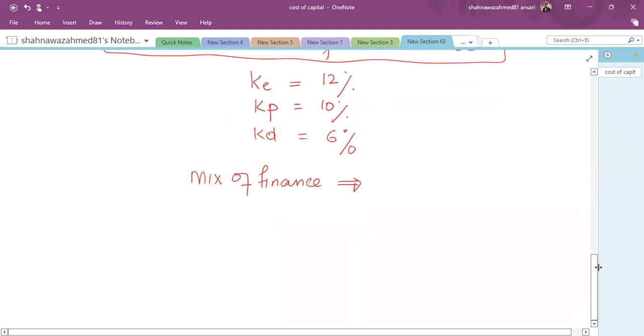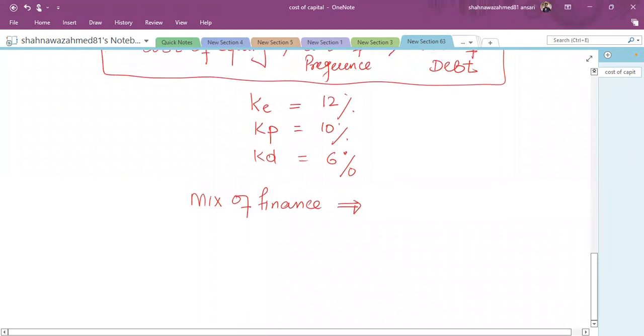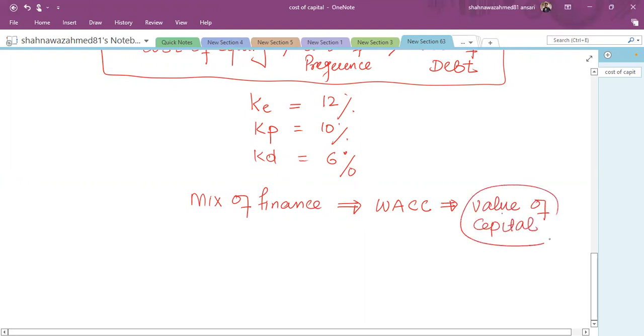So in order to calculate the cost of capital, we have to find out the average cost of capital. This is called the weighted average cost of capital, and we have to find out the weightage of capital.